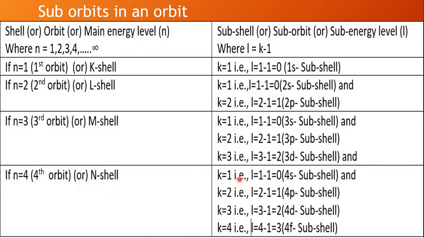Among 4s, 4p, 4d, and 4f, which is circular? For a circular orbit, what should be the condition? The n value and k value are the same. So k value 4, n value 4. When n and k are both 4, the orbit becomes circular. That's why among 4s, 4p, 4d, and 4f, 4f will be circular in shape.